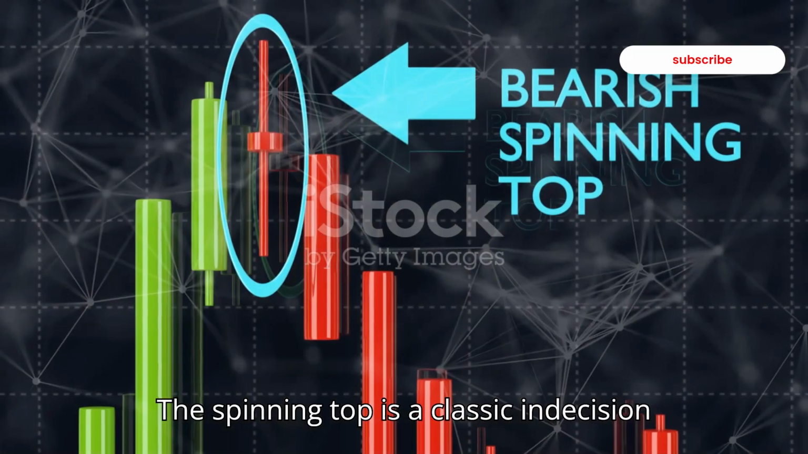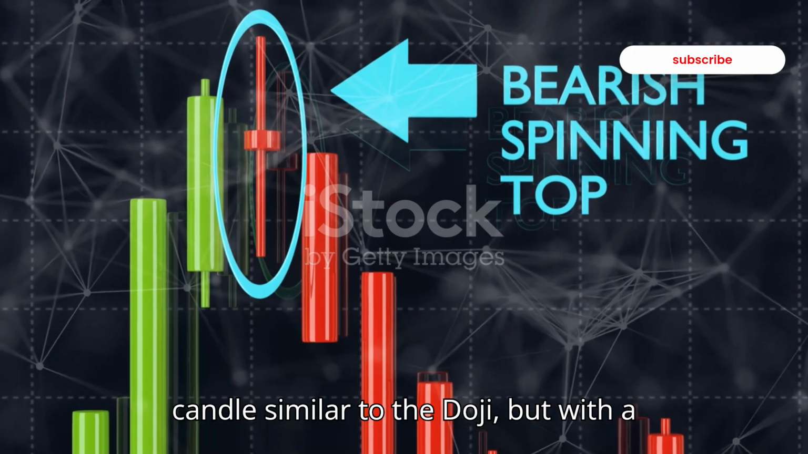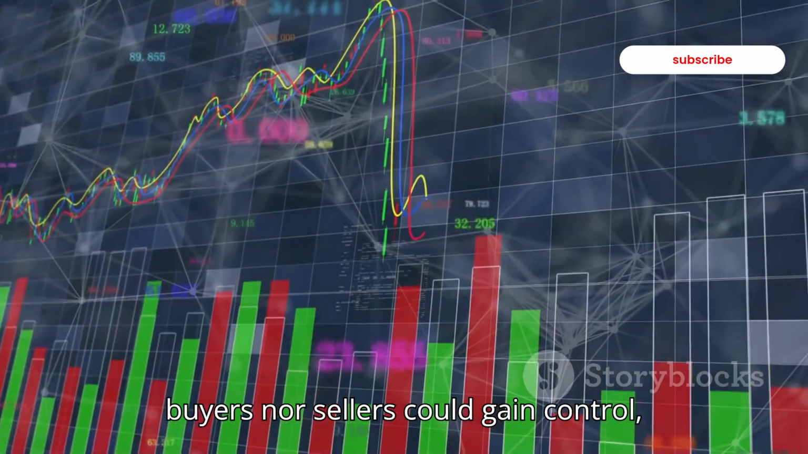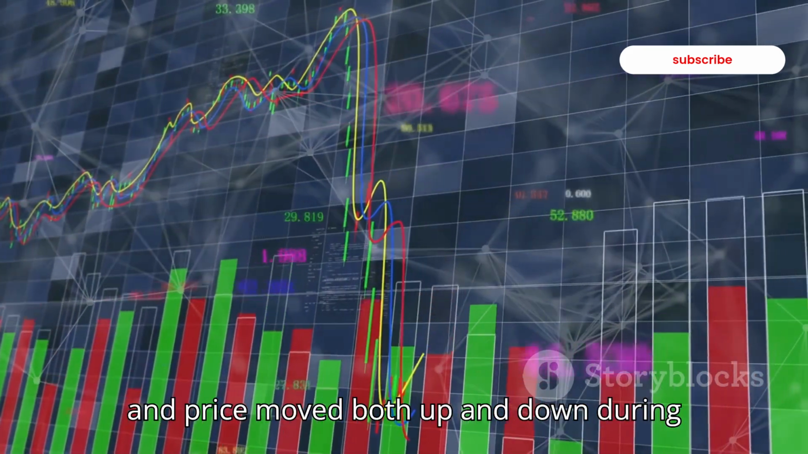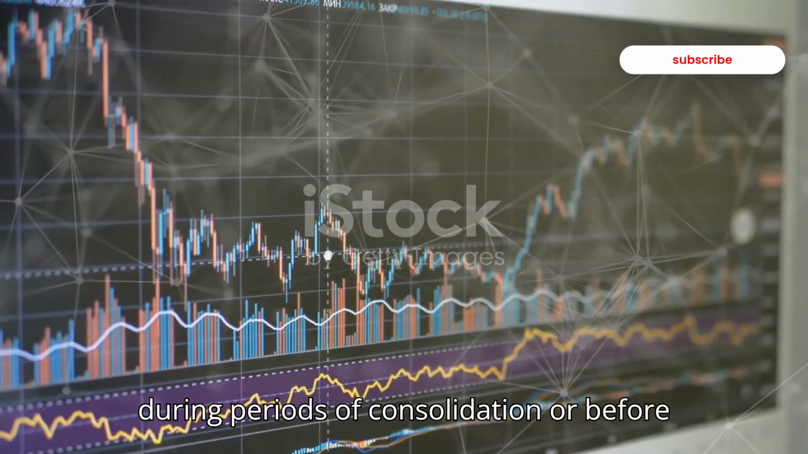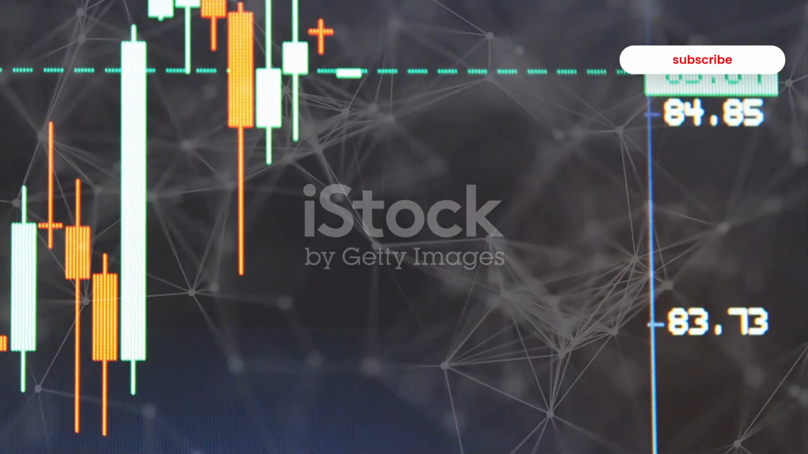The spinning top is a classic indecision candle, similar to the doji, but with a small, real body. It suggests that neither buyers nor sellers could gain control, and price moved both up and down during the session. Spinning tops often appear during periods of consolidation or before major breakouts.